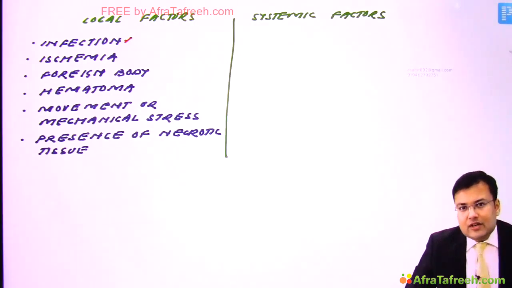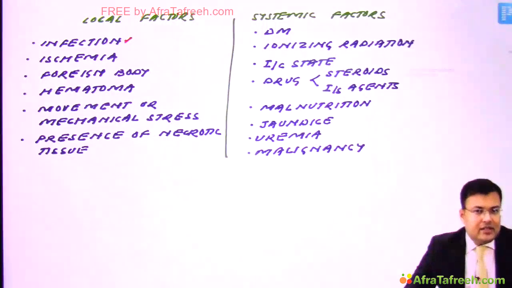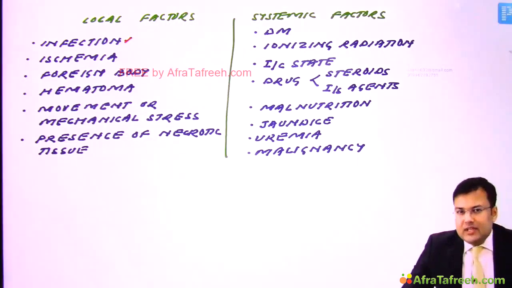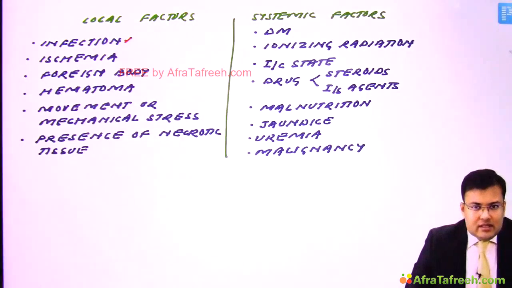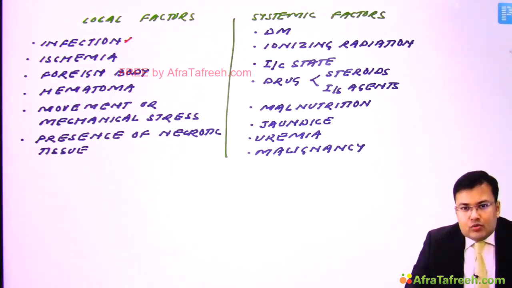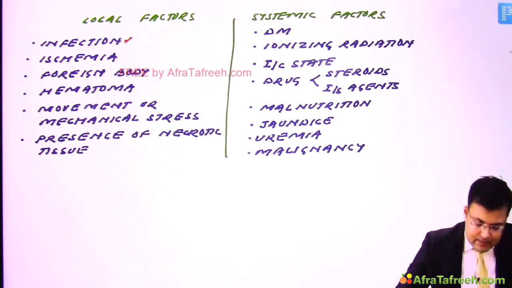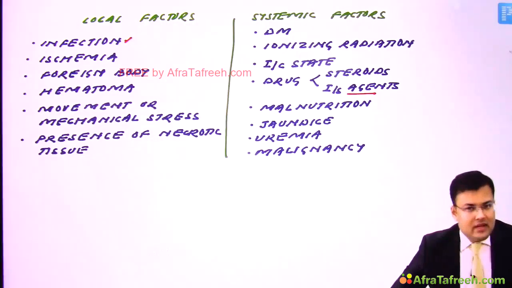So what is the list of systemic factors? Diabetes mellitus, ionizing radiation. Immunocompromised state, meaning the patient is HIV positive or a transplant recipient. If the patient is receiving drugs which cause immunosuppression, like steroids, or a transplant recipient receiving immunosuppressive agents.